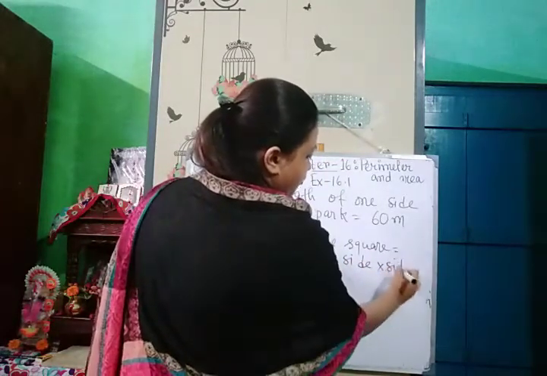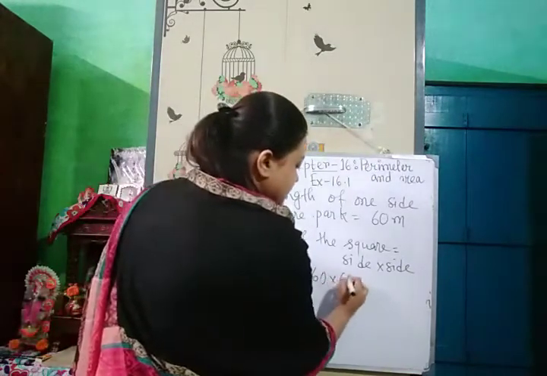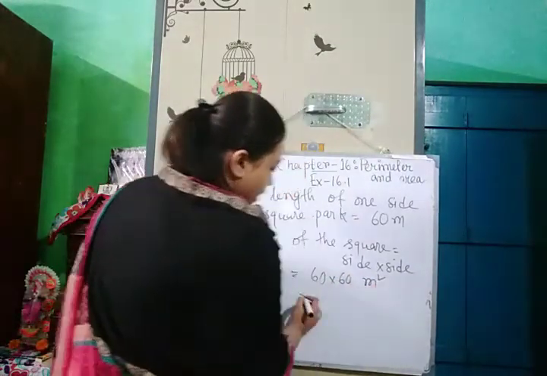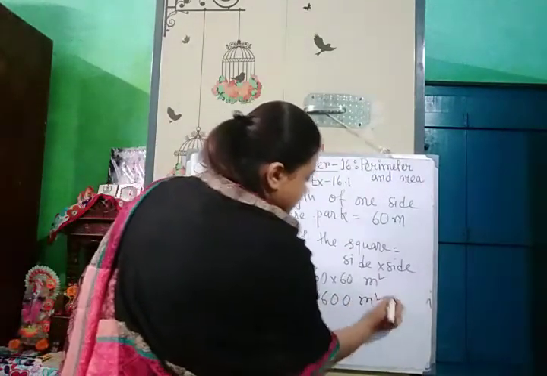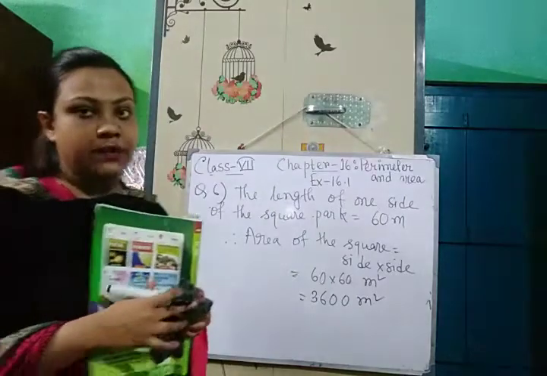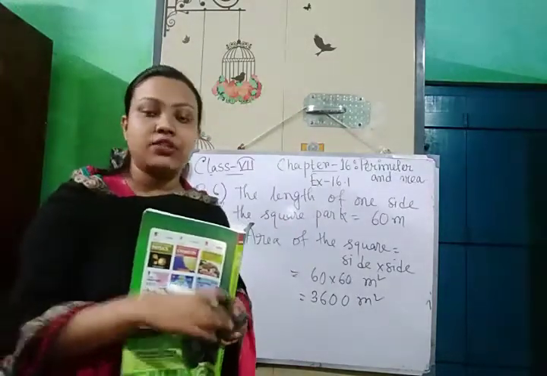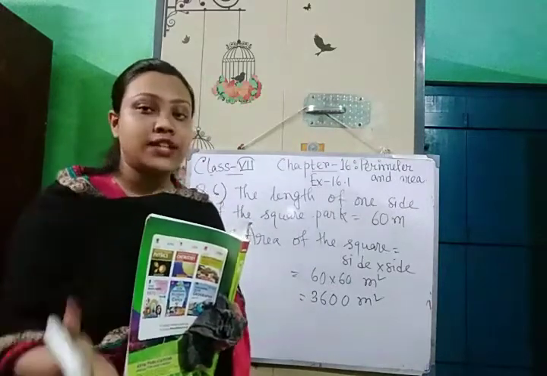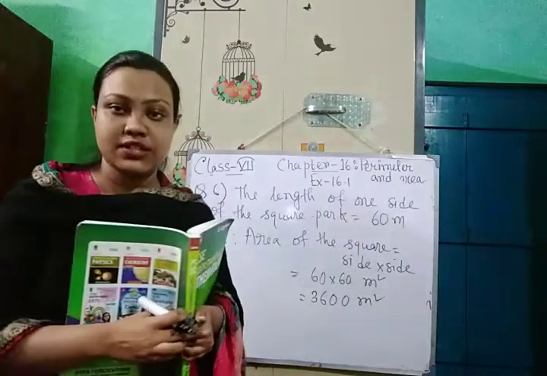You need to write the formula side into side. That means 60 into 60 and it will be meter square. So 3600 meter square is the area of the square park. That means since the area of the square and rectangular park both are same, that's why the area of the rectangular park is also 3600 meter square.